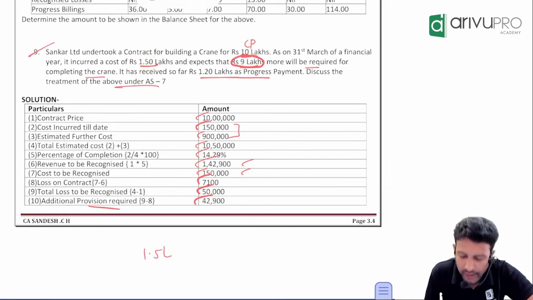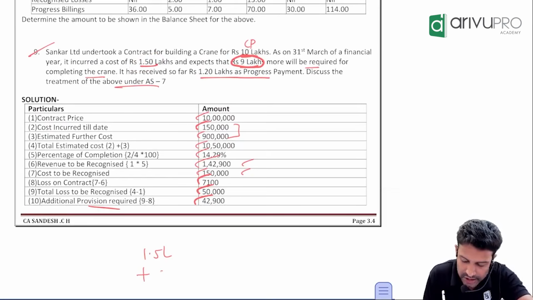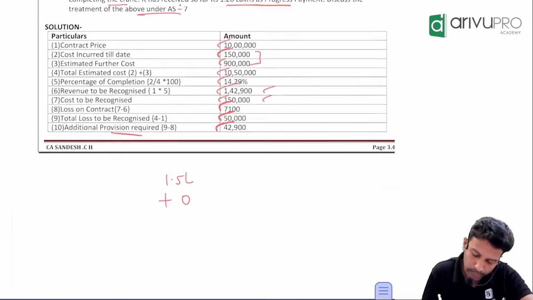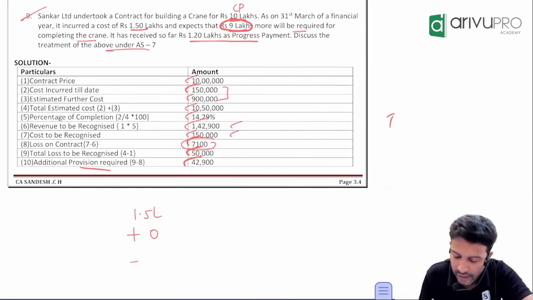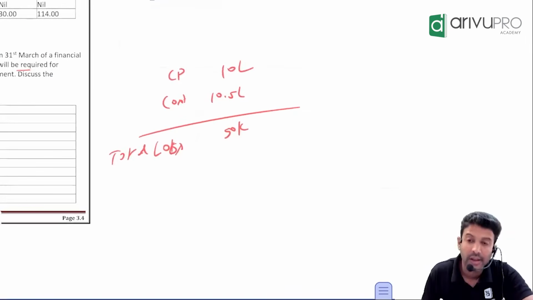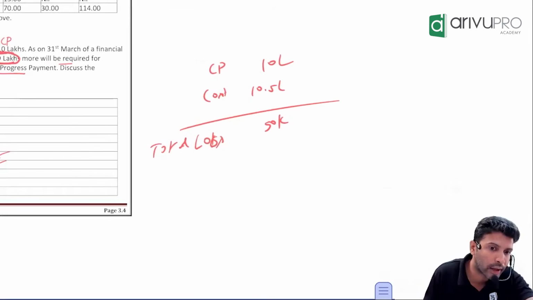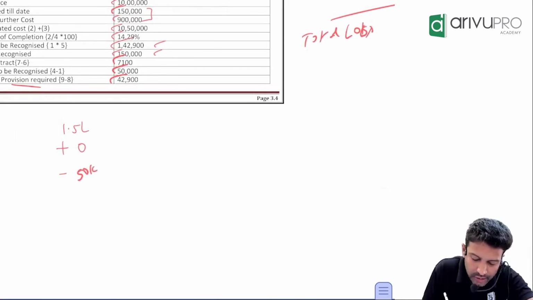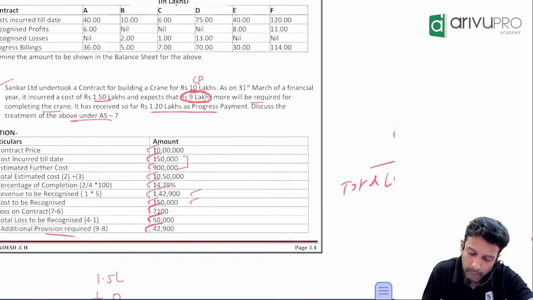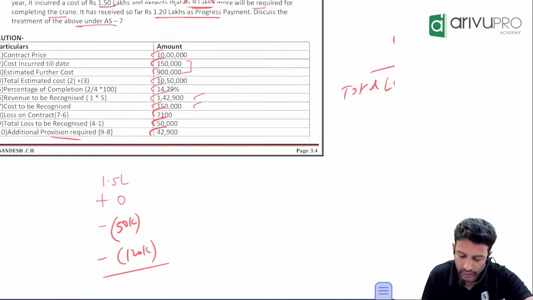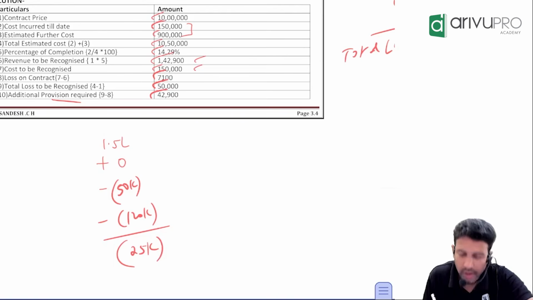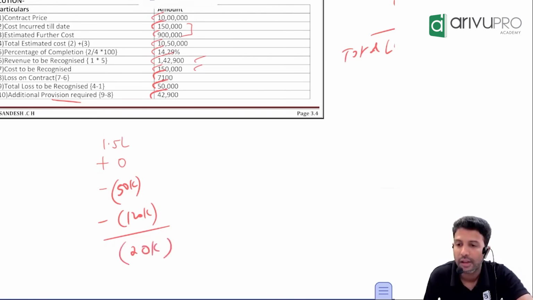How much is the cost incurred till date? 1,50,000. Plus recognized profit. Is it profit or loss? Loss, so plus 0. Minus what? Recognized loss. Don't take recognized loss as 7,100. We have to recognize totally how much loss? 50,000 is the total loss we need to book. So minus recognized loss is 50,000. Minus progress billing. How much is the progress billing? 1,20,000. Do this and tell me, do you get a positive or negative? Negative 20,000. Correct?